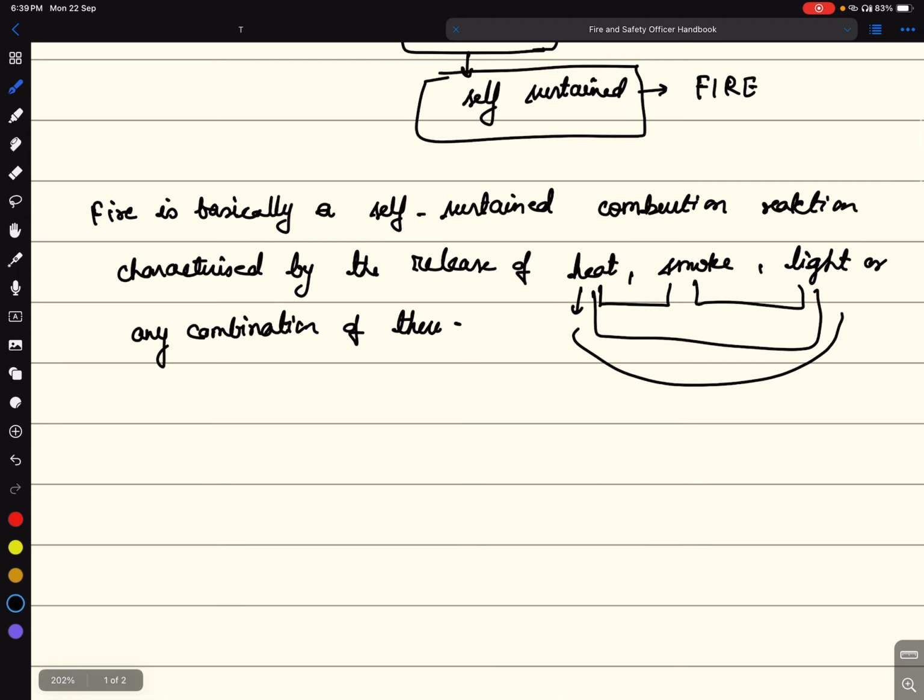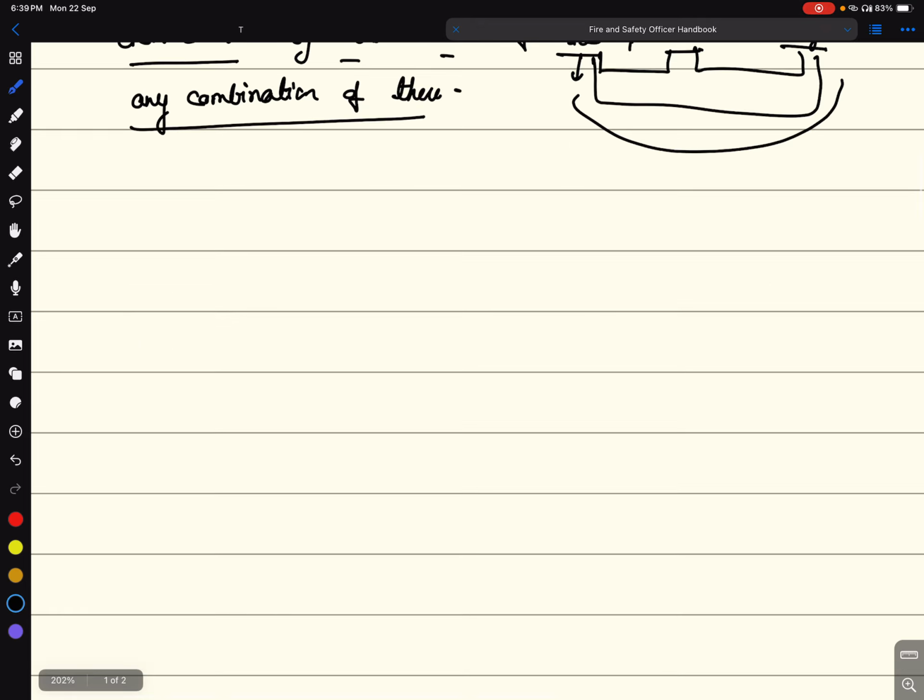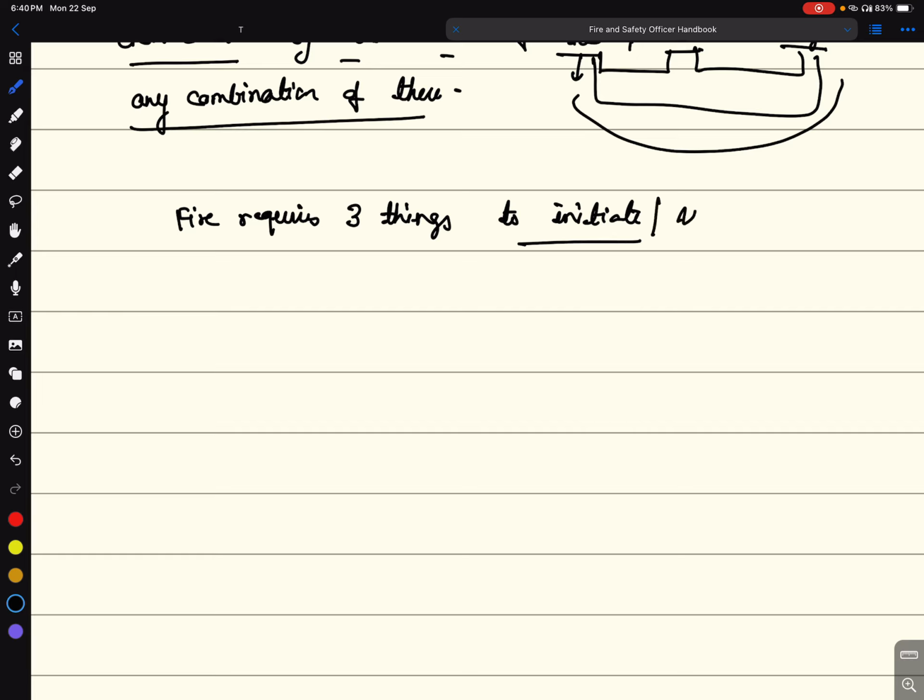So I would request you all to write it down. Fire is a self-sustained combustion reaction characterized by the release of heat, smoke, light, or any combination of these. Now, a fire requires three things to initiate. Initiate means start. Hence, to start a fire, three things are essential. Which are these three things?